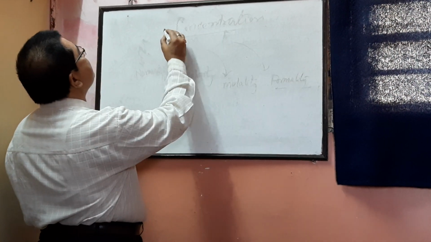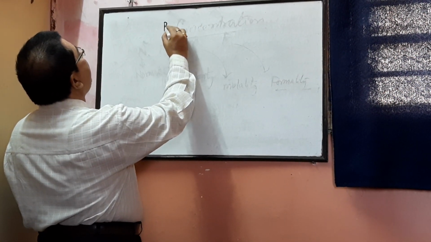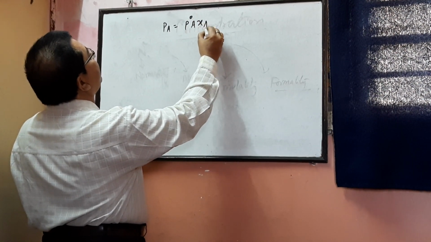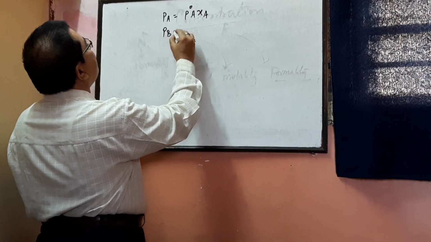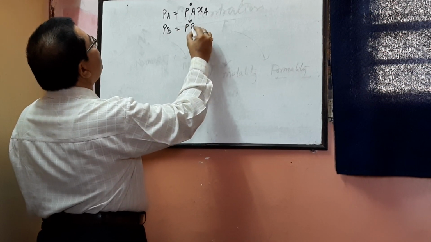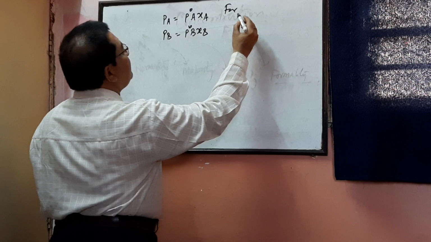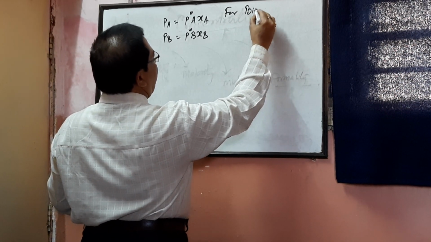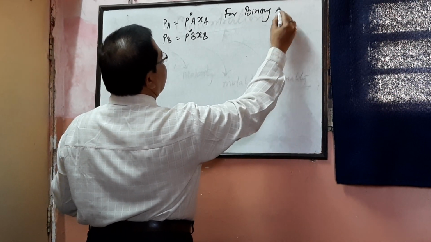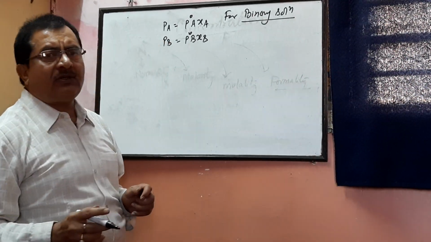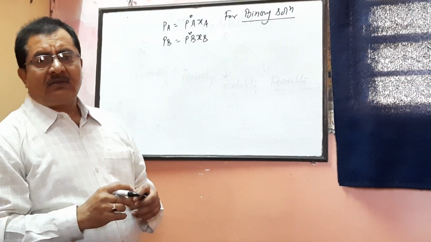Raoult gave one relationship, that is PA equals P naught A XA and PB equals P naught B XB. For what? For binary solutions. What do you mean by binary solutions? Binary solutions means a solution which has two components.